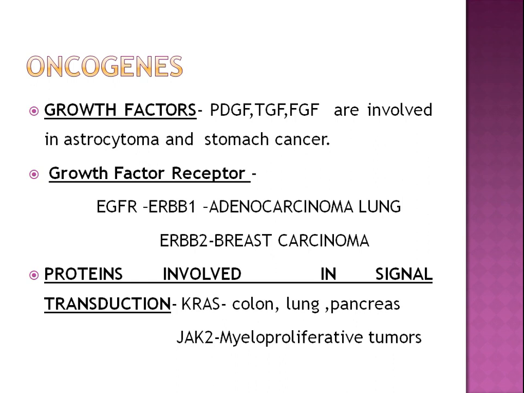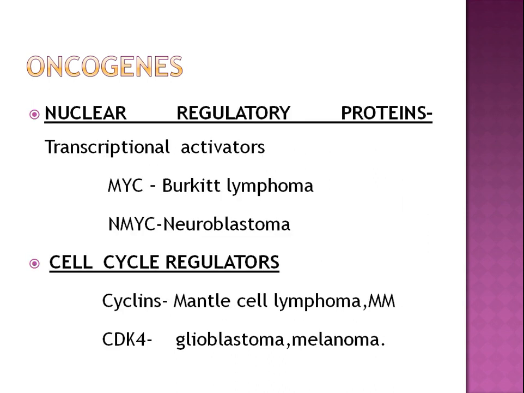Oncogenes can be growth factors, they can act as growth factor receptors, they can be proteins involved in signal transduction. So the growth factors are like PDGF, TGF, FGF, which are involved in proliferation, like in astrocytoma and stomach cancer. Then they can be growth factor receptors, proteins involved in signal transduction, nuclear regulatory proteins which are transcriptional activators, and they can be cell cycle regulators like cyclins and CDK4.